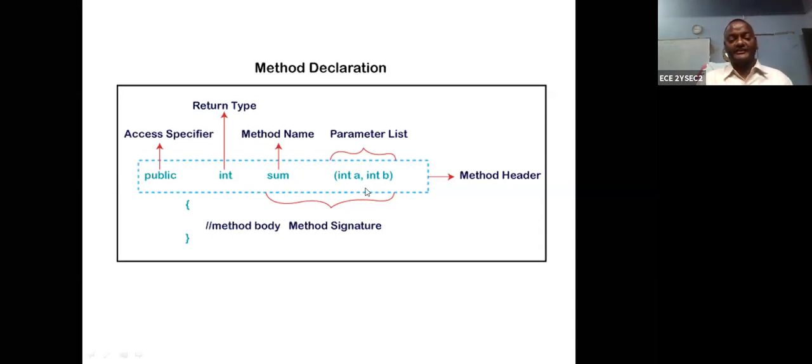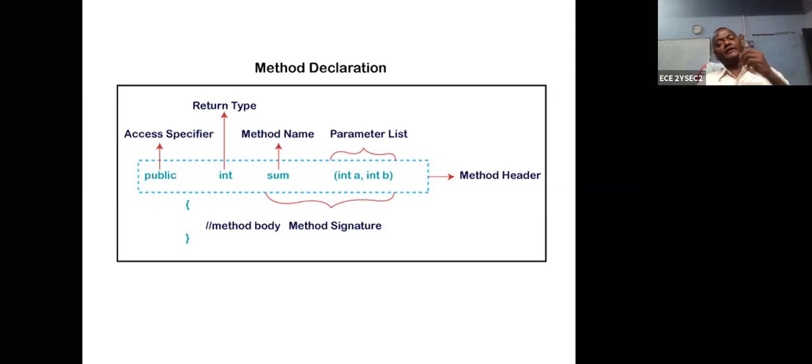Next, this is called parameters. These parameters may or may not be the same. Let us take, I want to say here, integer A, integer B. So you are thinking that both variables or parameters are integers.